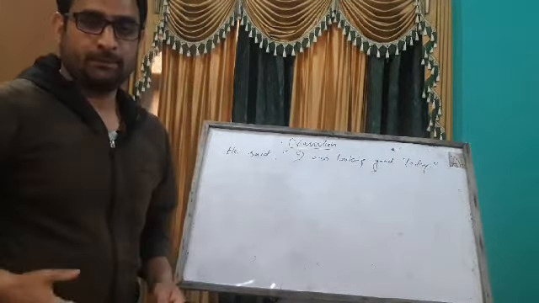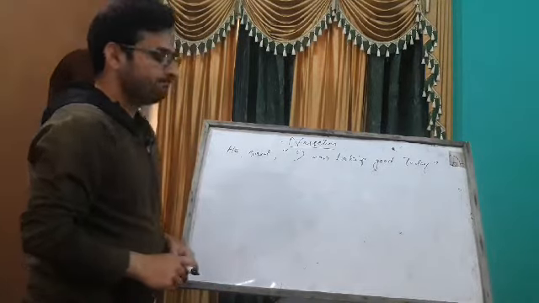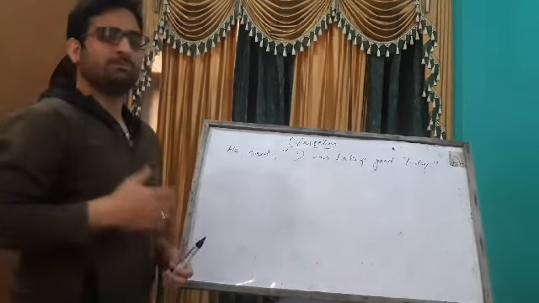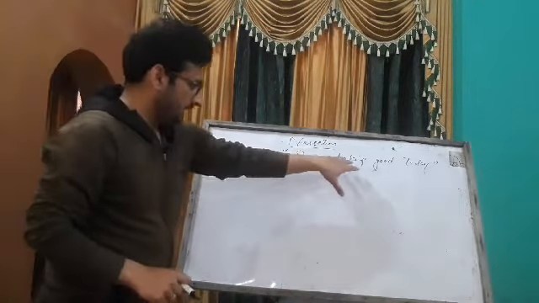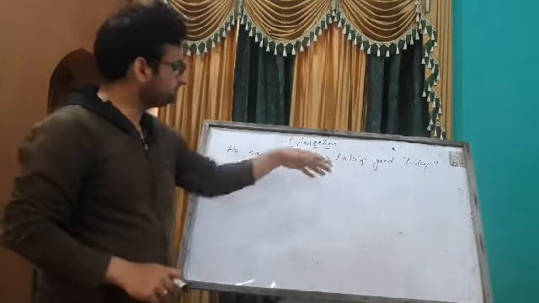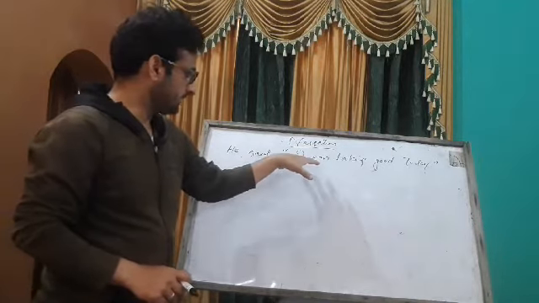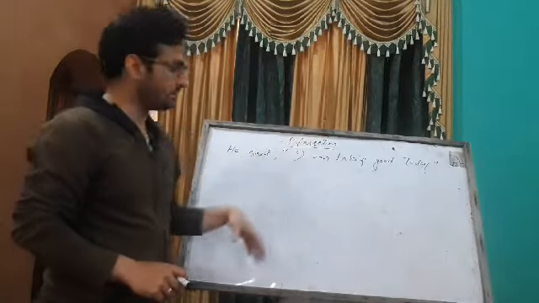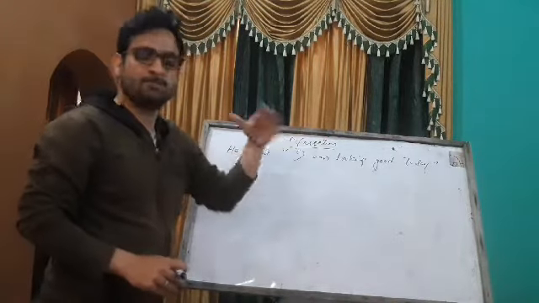We have four kinds of sentences. Assertive sentence, we have interrogative sentence, we have imperative sentence, and we have exclamatory sentence. In our reported speech, sometimes we have assertive sentences, sometimes imperative sentences, and sometimes exclamatory sentences. Now we will do with assertive sentences.